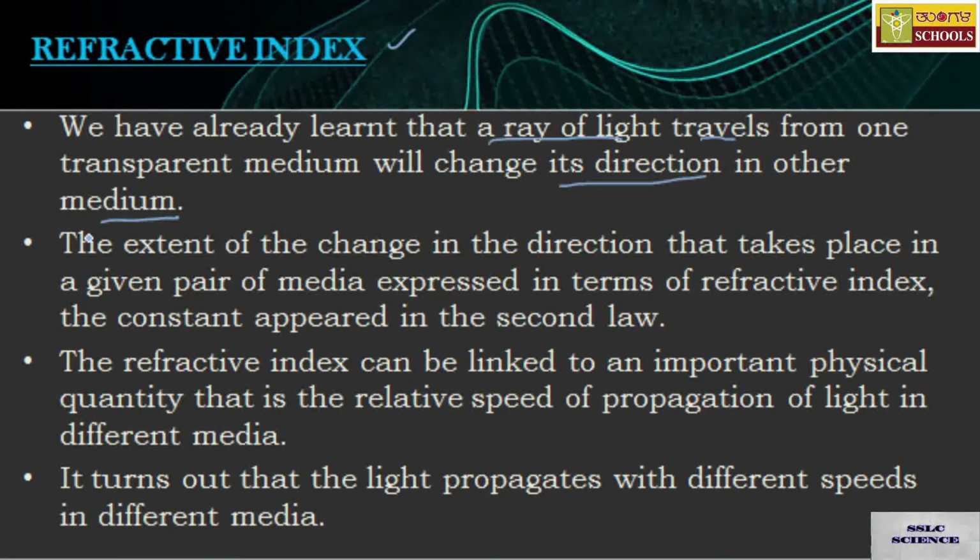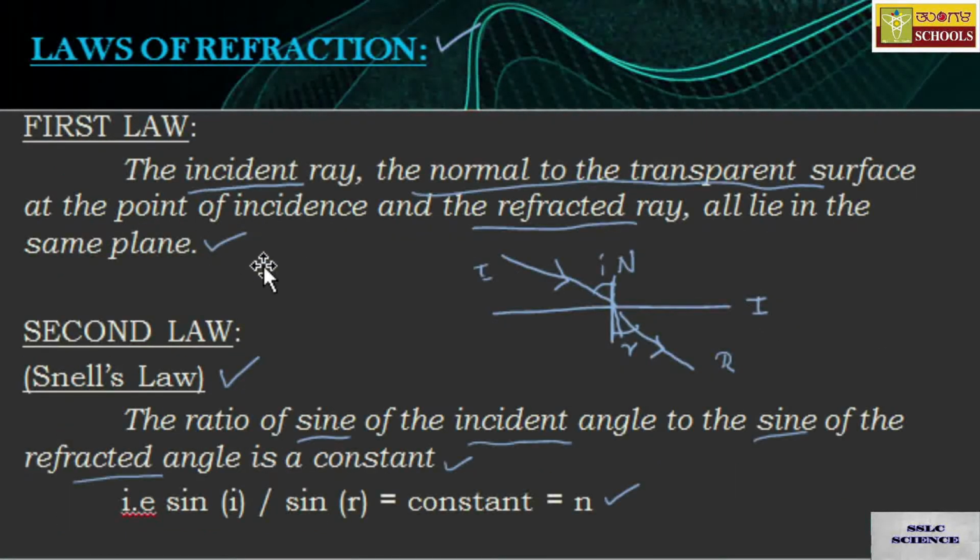The extent of the change in direction that takes place for a given pair of media is expressed in terms of refractive index, that is the constant that appeared in the second law as n.